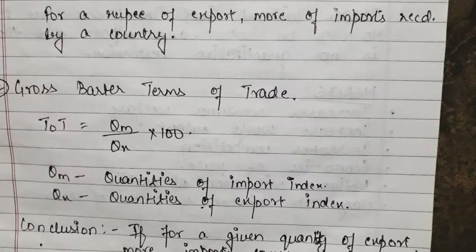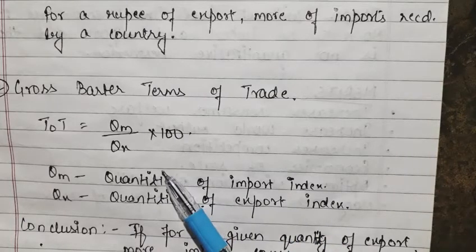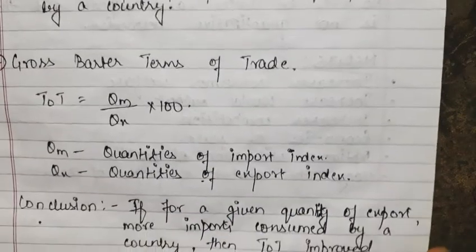So here it would be QM upon QX multiplied by 100. Here, the quantity of import index divided by quantity of export index multiplied by 100. So here, what do we get?